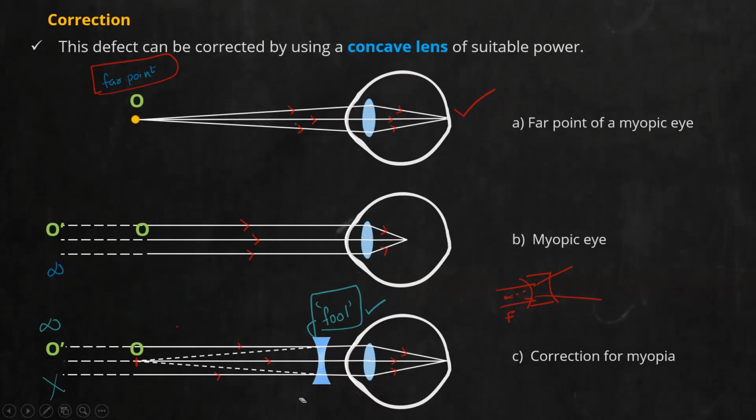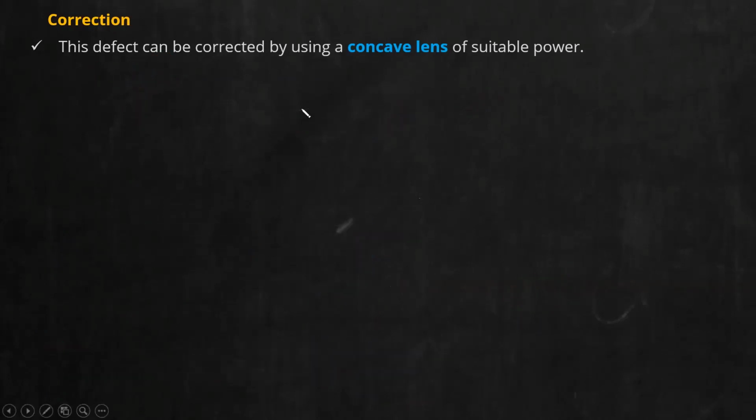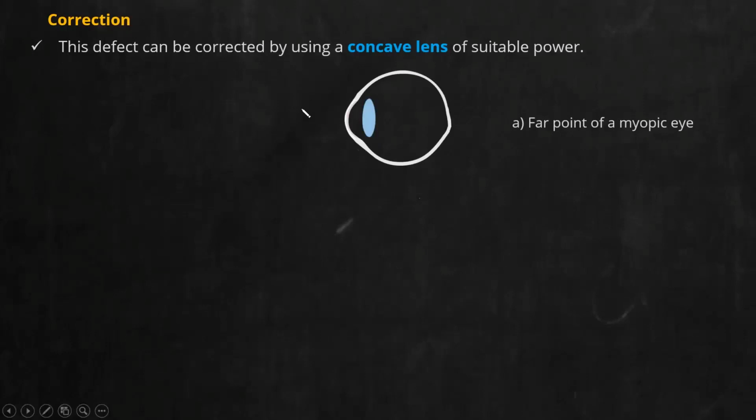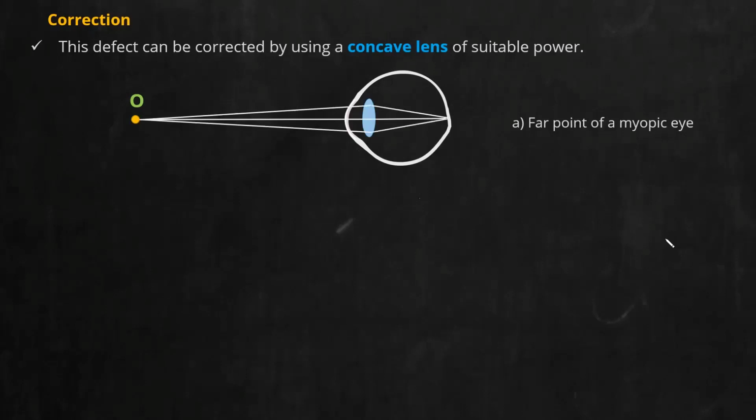Is this clear? Yes. Just recall it fast. So first one, far point of a normal person's eye. What is the first diagram? Where should you place the object? Tell fast. For a far point of a myopic eye, where should I place the object first? In the first diagram, I should place the object on? At far point. Yeah, at far point. So I am placing the object at far point. For a normal person, it is at infinity. For myopic eye, it is not at infinity. It is at this distance. Now from there, rays will come, strike the lens, and you will get the image formation.